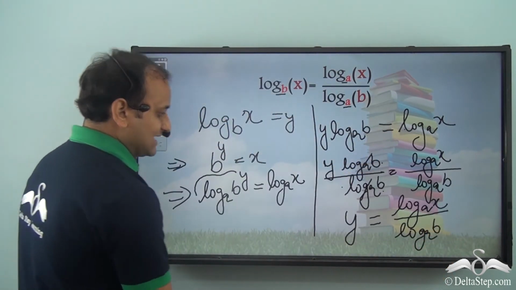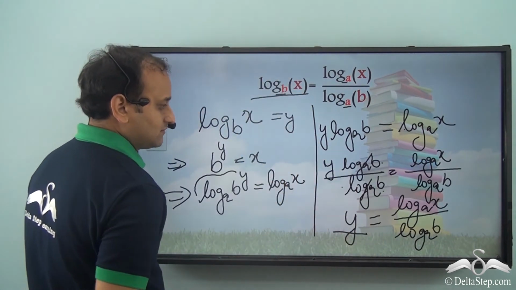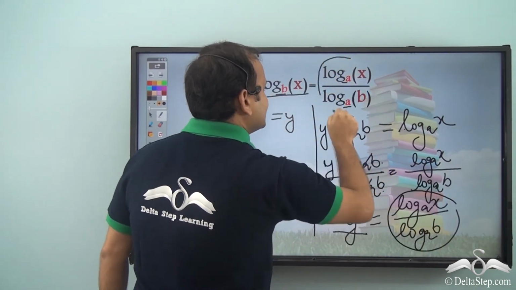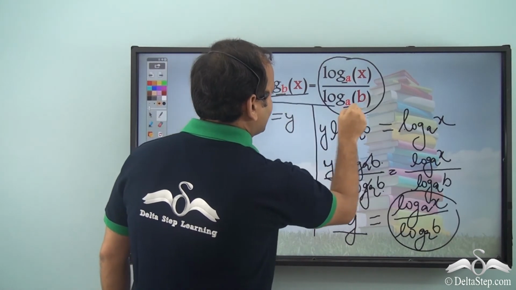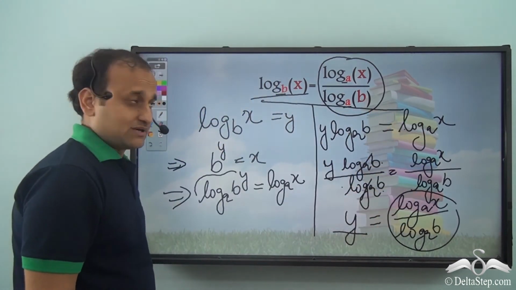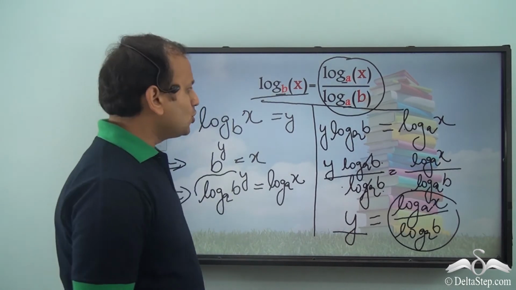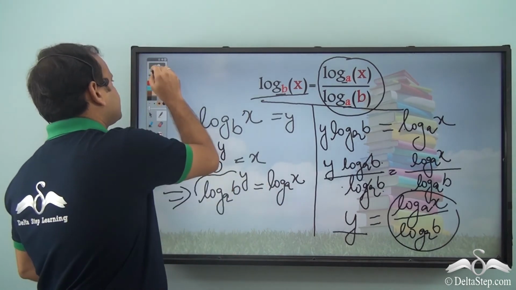But we know that y is nothing but log x to the base b, and this expression is nothing but this expression. That means this particular rule stands true. It has been proved. So, Professor Magan was right, in fact. So, once we have this change of base rule, let's see.